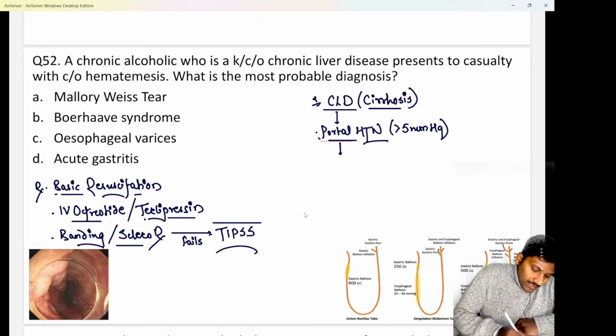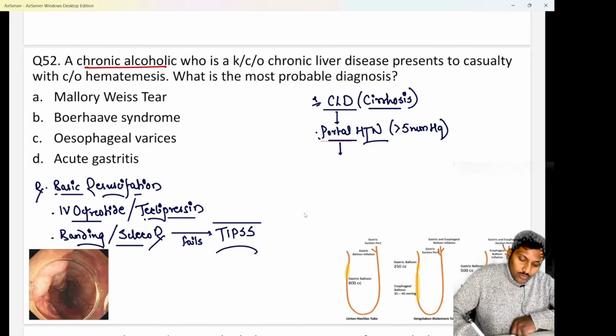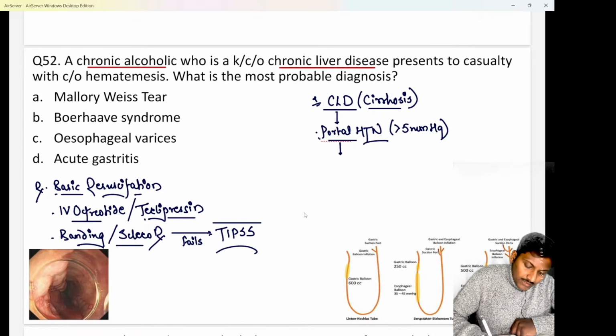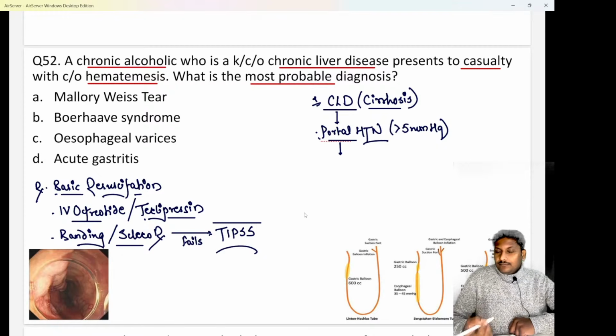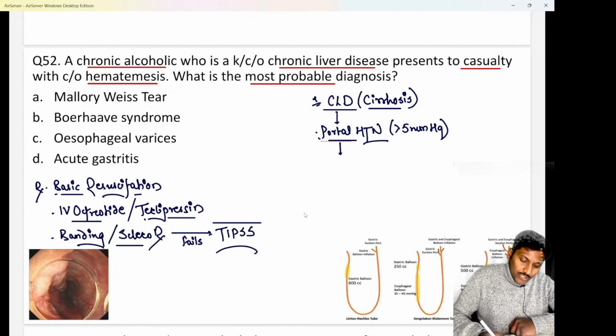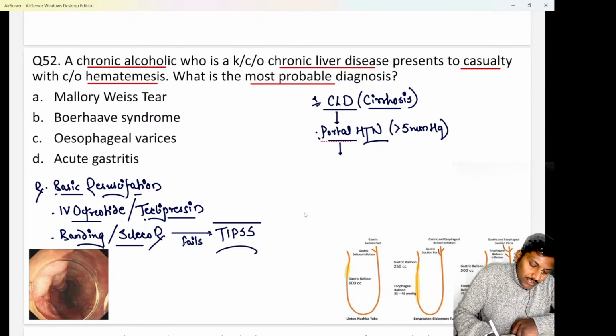Here they are saying we are having a chronic alcoholic patient who is a known case of chronic liver disease, and this patient presents to the casualty with complaints of hematemesis. Now they are asking you what is the most probable diagnosis. Now this is very clear. Whenever there is a chronic alcoholic patient, and he is suffering from CLD or chronic liver disease, and now comes to you with complaints of upper GI bleeding or hematemesis, what is the provisional diagnosis?